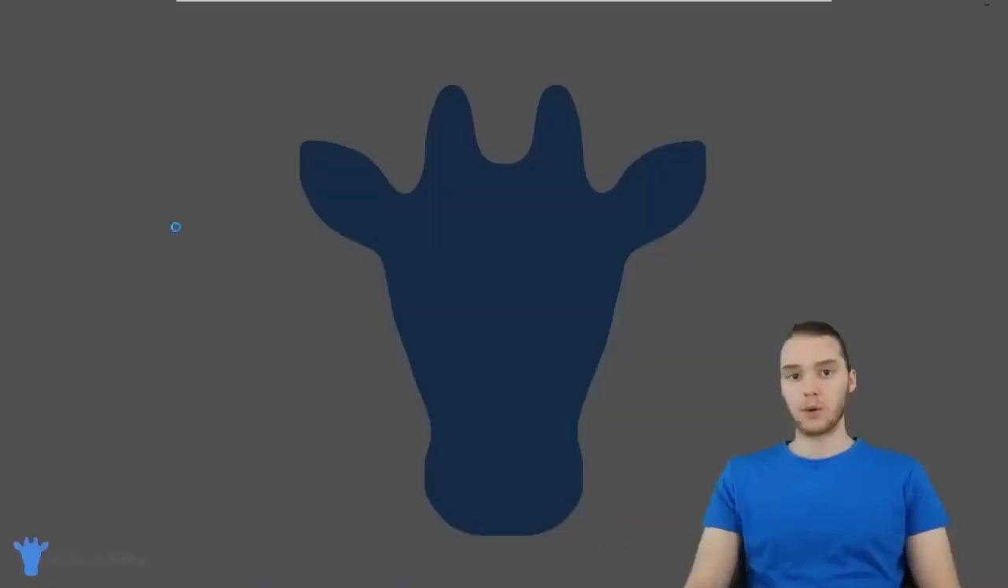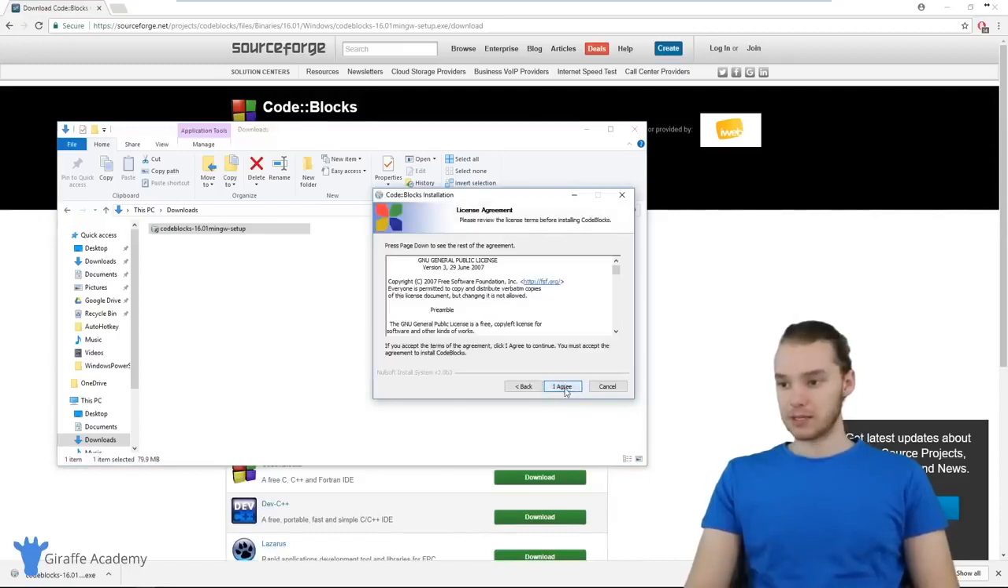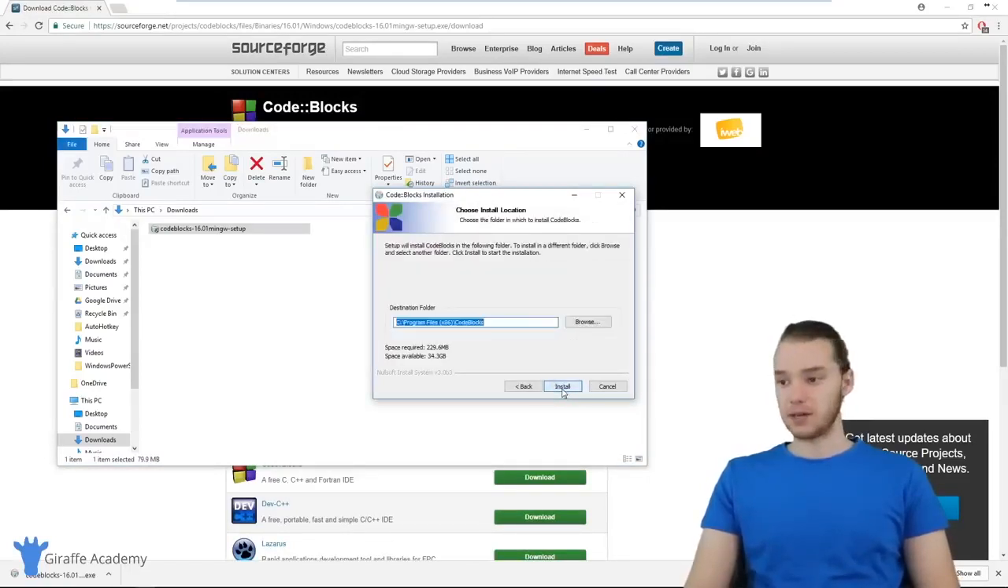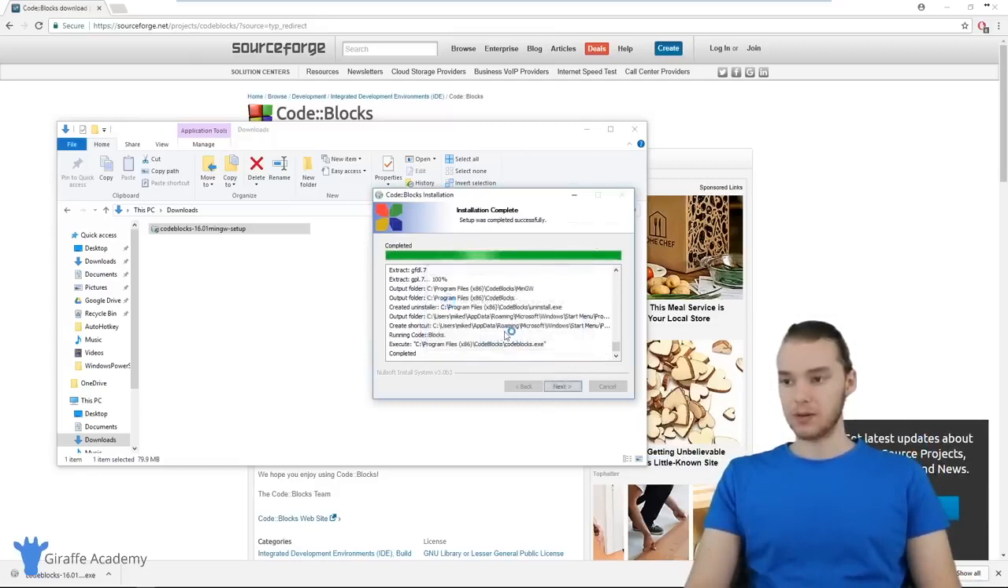So this should open up a window where we can set up the program, and let's just click through this. So I'm just going to click next. I'm going to agree to the license and basically just leave all the options as default, and you should be good to go. All right, when that's done installing, it's going to ask us to run CodeBlocks, so we can just go ahead and do that.